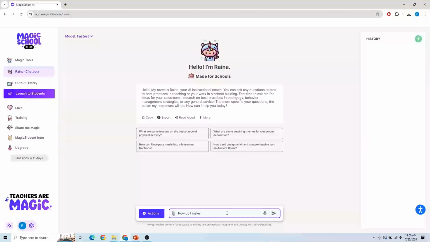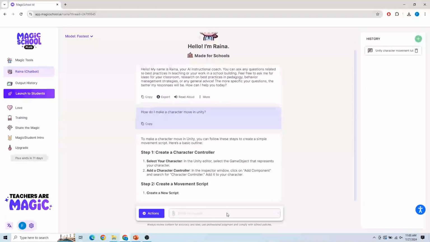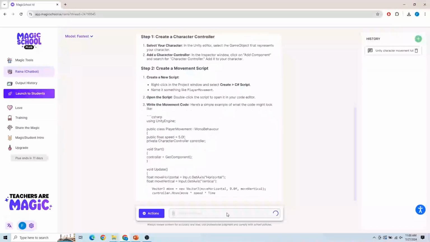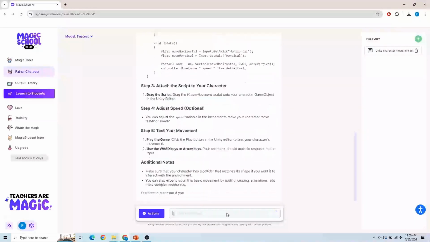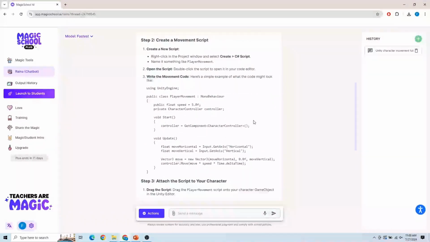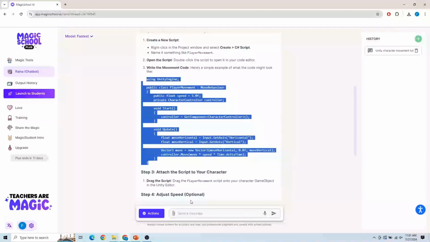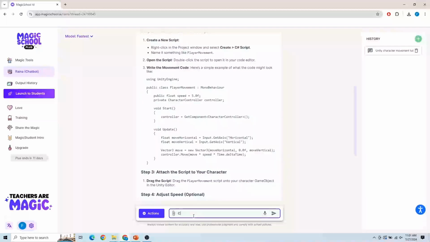How do I make a character move in Unity? And it will give me an output. It will give me the steps and the code and tell me exactly what I need to do. Now let's say I want to understand the code deeply. Then I'll copy the code that it gives me and I might ask, can you explain this code to me?